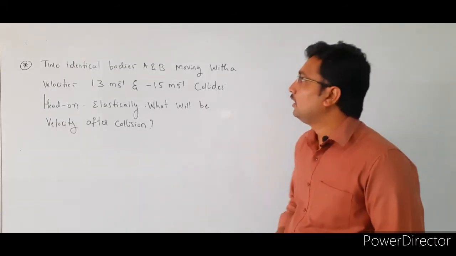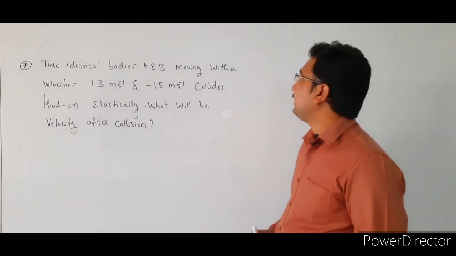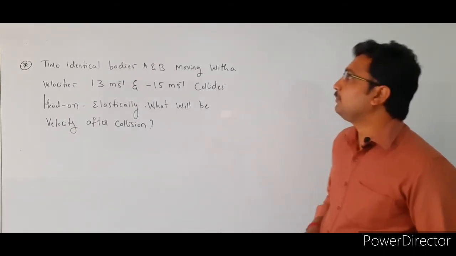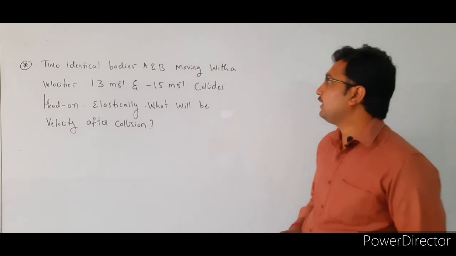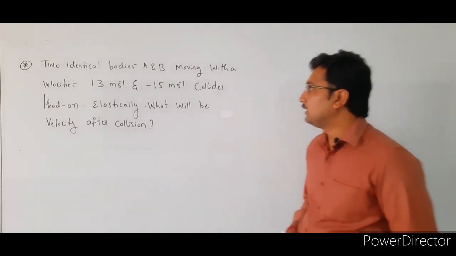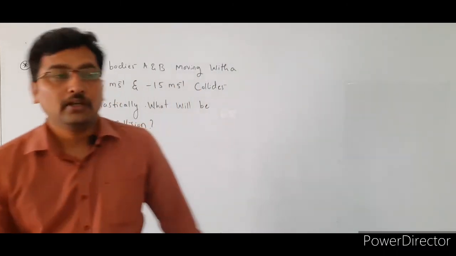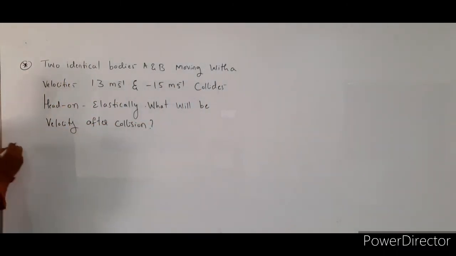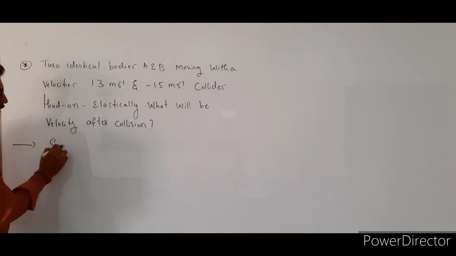See the next problem here. Two identical bodies A and B moving with velocities 13 meter per second and minus 15 meter per second collide head on elastically. What will be the velocity after collision? First, write down the given terms. What are the given terms here?